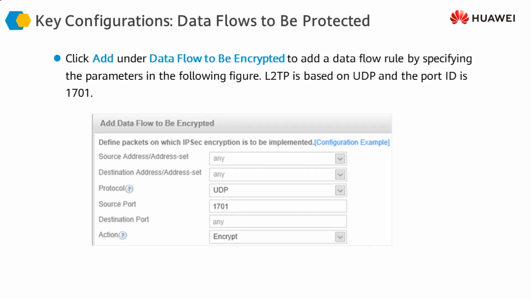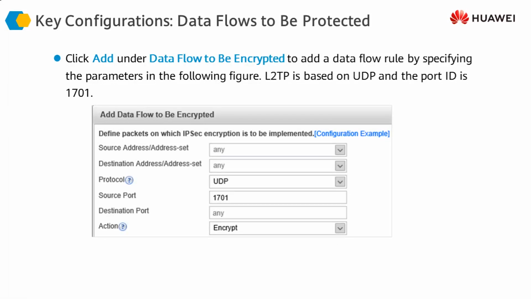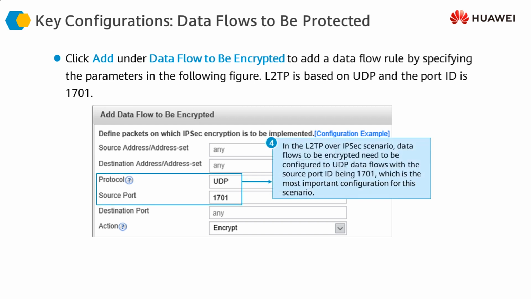Then the traffic that is going to be interesting traffic, or the traffic which we are going to encrypt, is just like configuring an access list. We define the flows, or we define that traffic. We say that that traffic is going to be UDP and the port is going to be 1701. L2TP is based on UDP and the port number it uses is 1701.